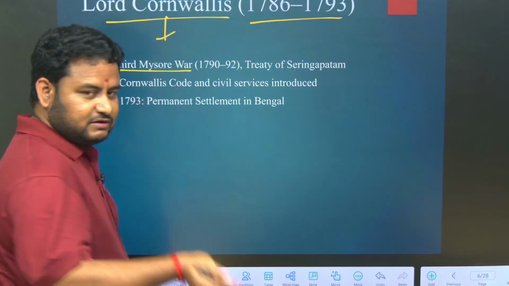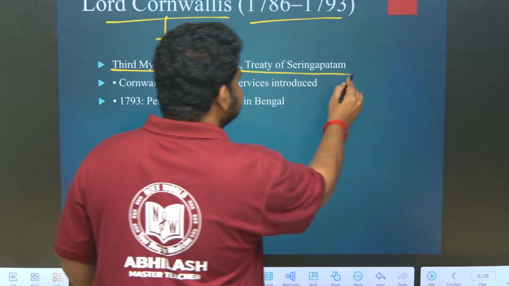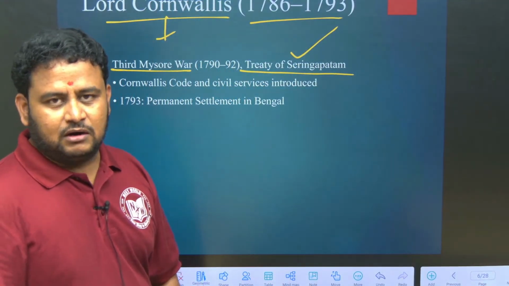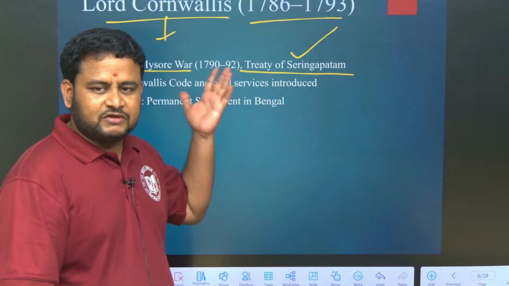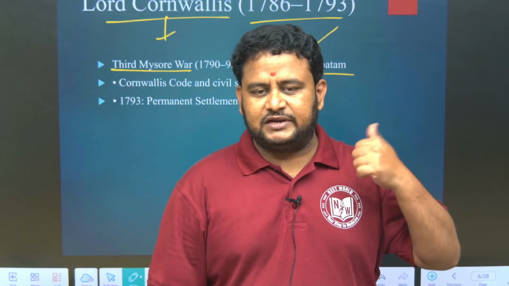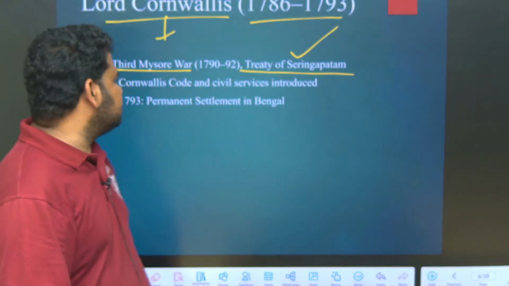Third Mysore War: the second was under Warren Hastings, the third Mysore War was under him. Under that the Treaty of Srirangapatnam was signed. Under which Mysore War? Third Mysore War. Second Mysore War was under Warren Hastings. Third Mysore War was under whom? Cornwallis. Third Mysore War and Treaty of Srirangapatnam, and permanent land settlement were all introduced by him.